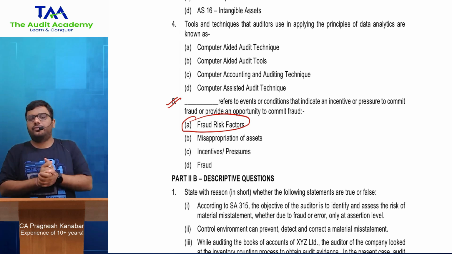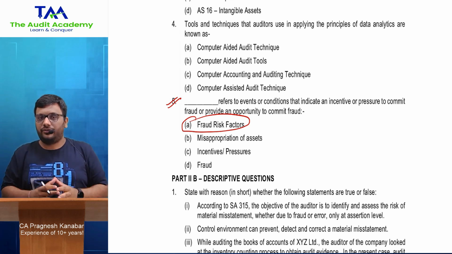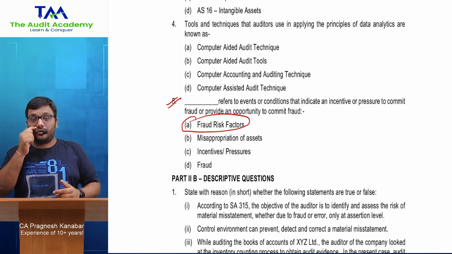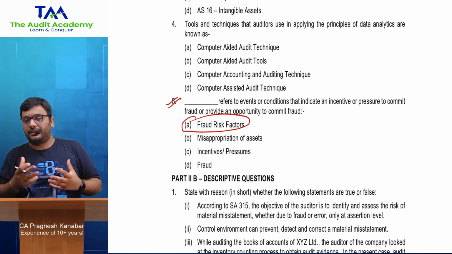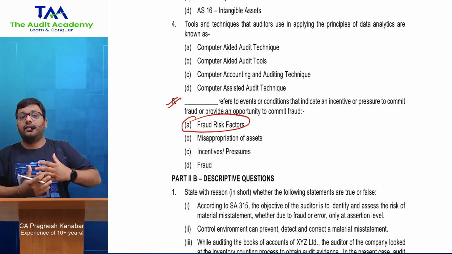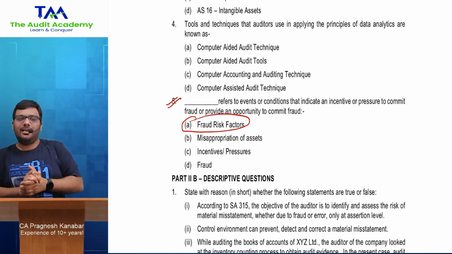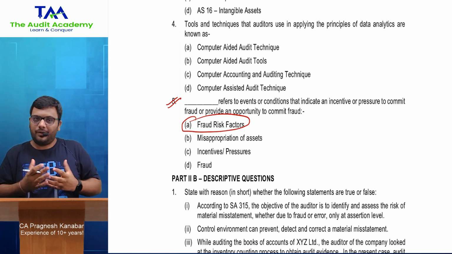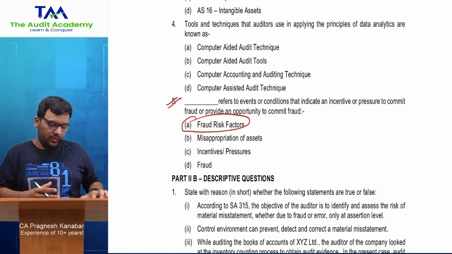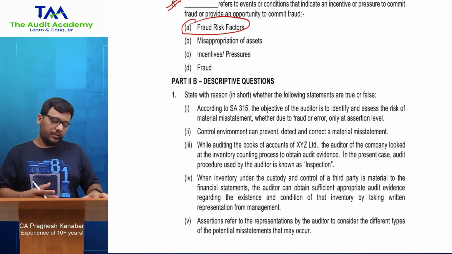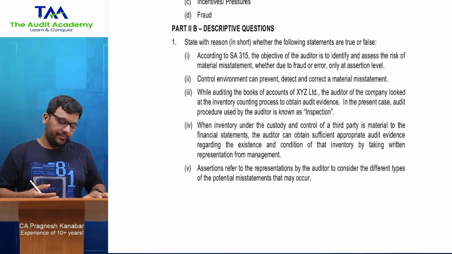Acha, in the description of this particular video I will give you the links of the chapters which are discussed here. All right, I'll give you the links of my marathon revision videos also for Standards on Auditing, which will help you to sort out the RTP properly. I think if I do that much work, it will sort out the pressure at your end also. Okay, now look at these descriptive questions.